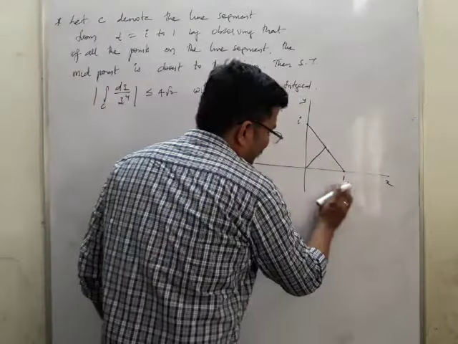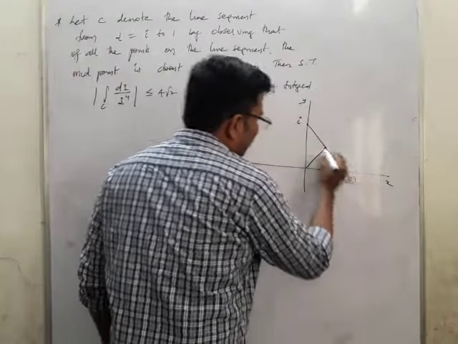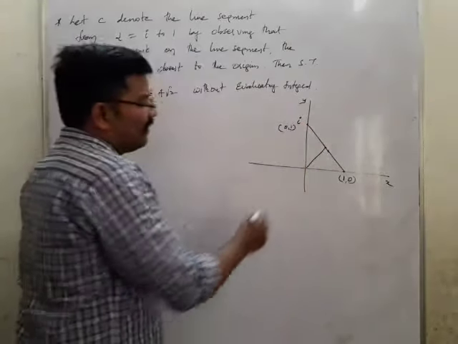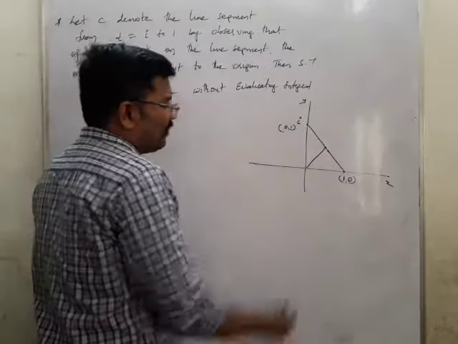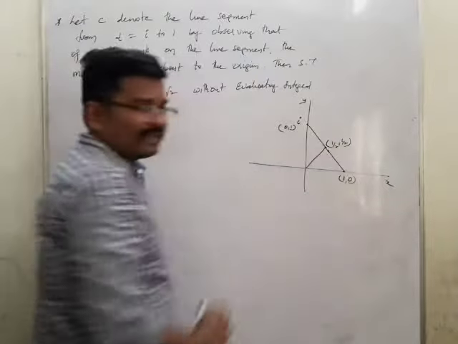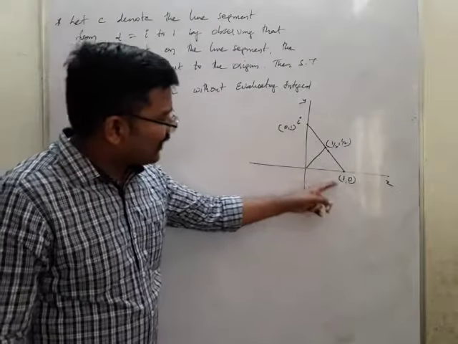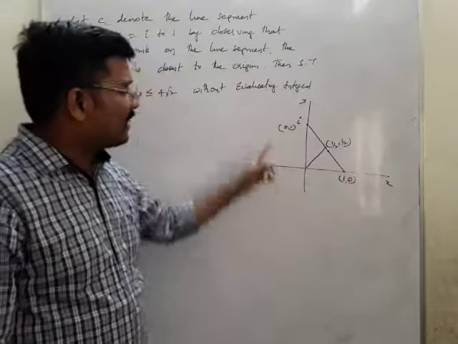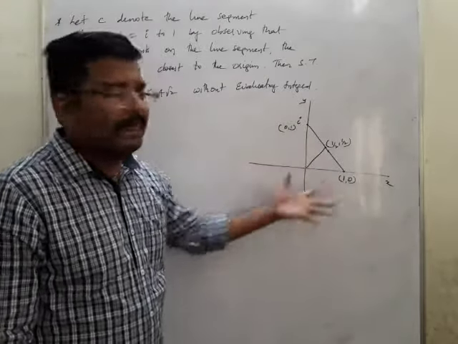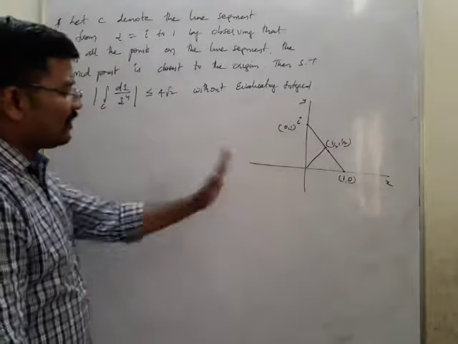So this is 1 comma 0, and i may be equal to 0 comma 1. Now this becomes the midpoint of these two. The midpoint will be nothing but 1 by 2 comma 1 by 2, because it is (x1 plus x2) by 2, (y1 plus y2) by 2: 0 plus 1 by 2, and 1 plus 0 by 2. So therefore 1 by 2 comma 1 by 2 is what we have.